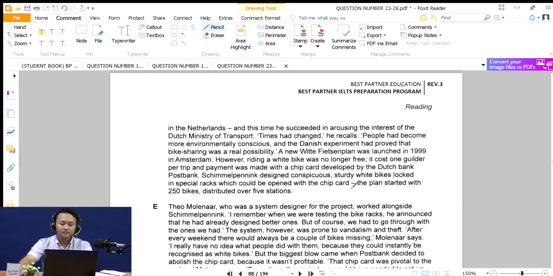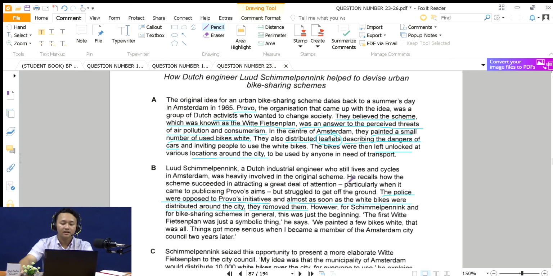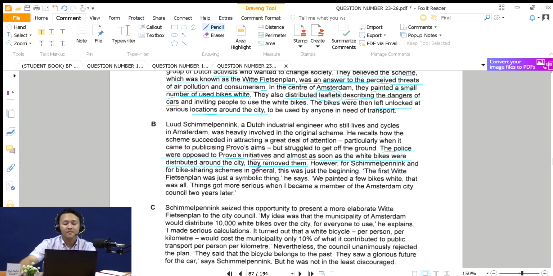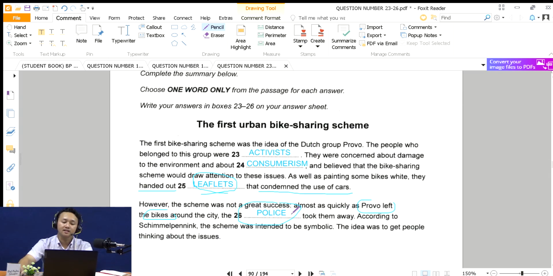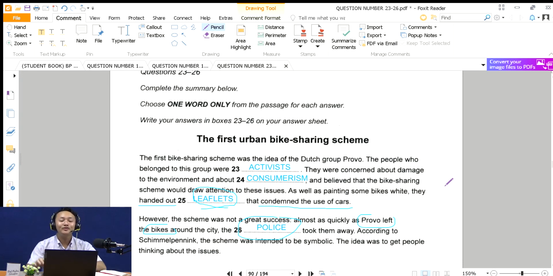Why? Because according to the text in paragraph B, as soon as the Provo left the bikes around the city, the police, because they opposed the Provo's initiatives, took the white bikes away as soon as the Provo left them. Right, so in here, almost as soon as the white bikes were distributed around the city, they removed them. So the answer to number 26 is police. That's how you do the summary completion.